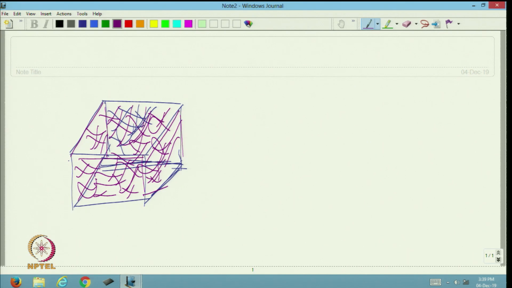Now, if we take one top slice, air is flowing from this direction and coming out from this direction, and particles are flowing from this direction. So, let me draw a small thin slice of a single fiber layer.